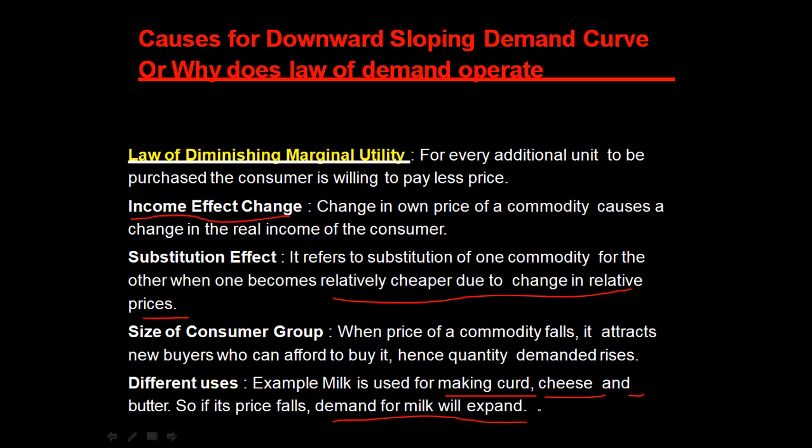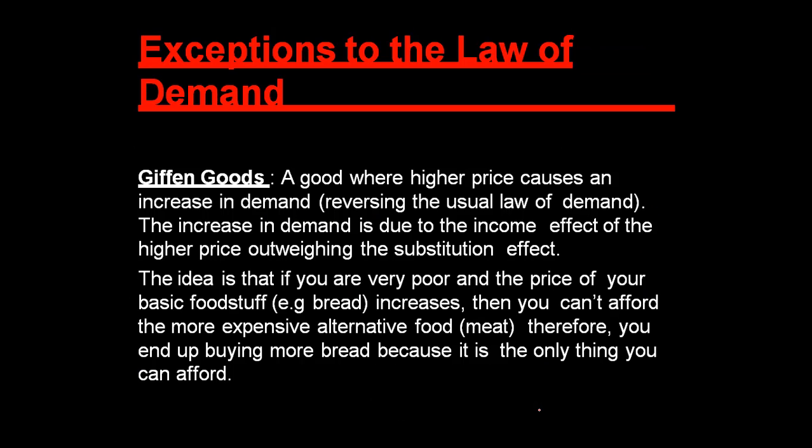So the size of the consumer group, substitution effect, income effect, all these cause the downward sloping demand curve, and one more factor, the law of diminishing marginal utility.